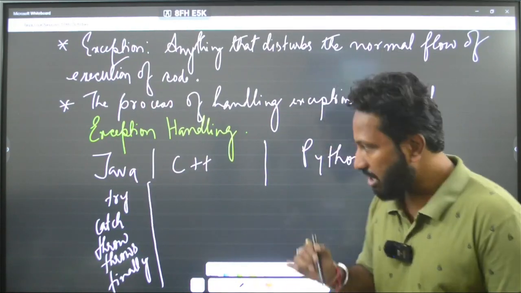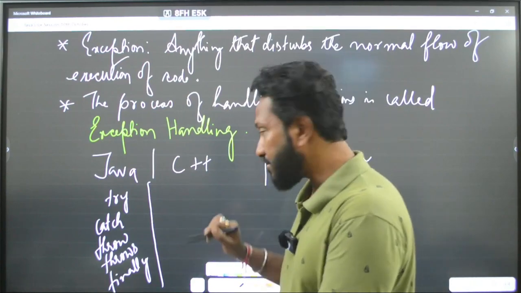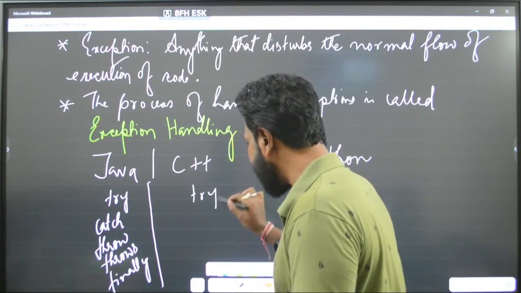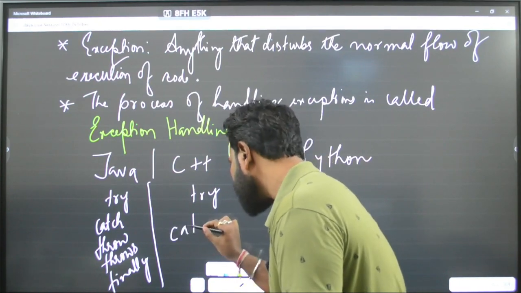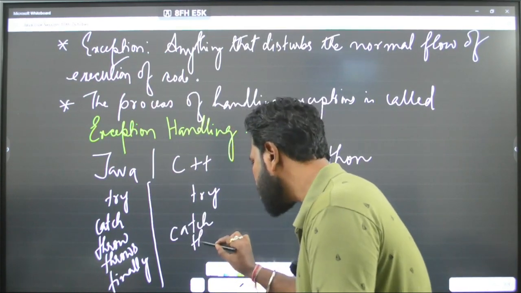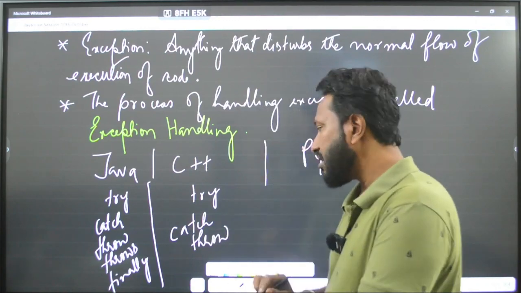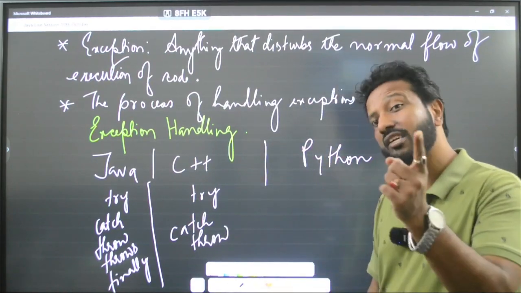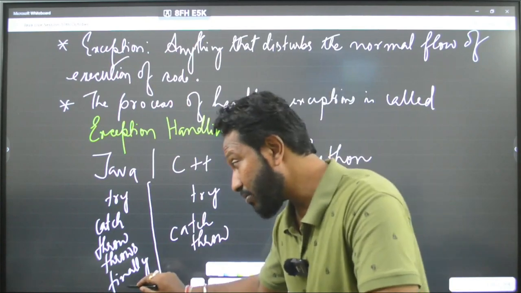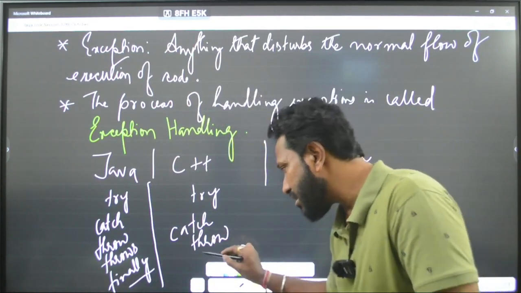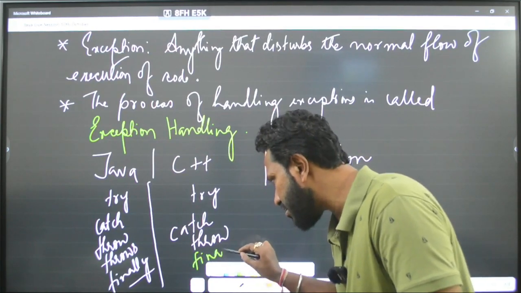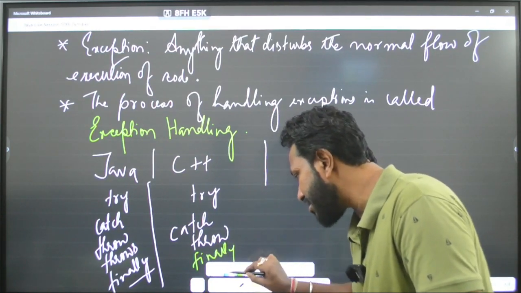Got it? Similarly, in case of C++, the try keyword, the catch keyword, the throw keyword, and please remember, someone can ask you in the interview, there is no finally block in C++. I had told you before, I guess. The finally block is not available in C++.